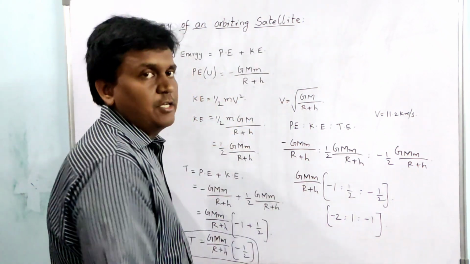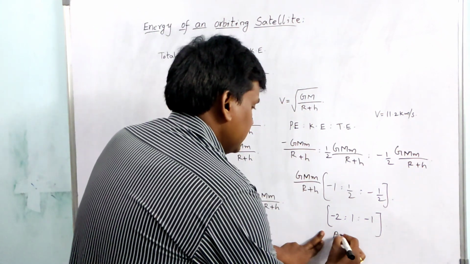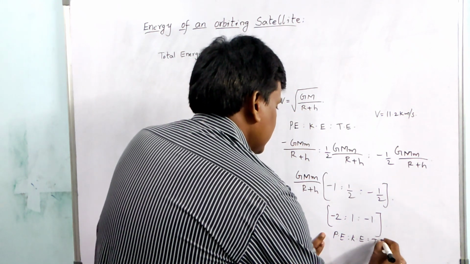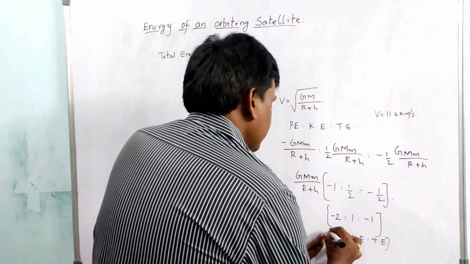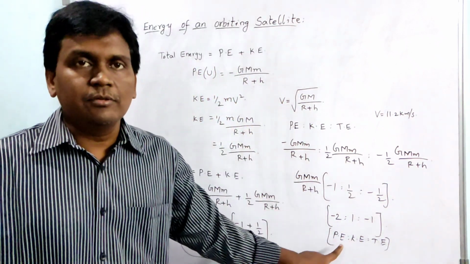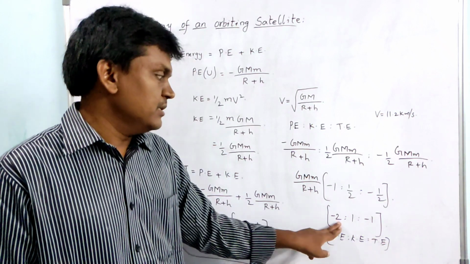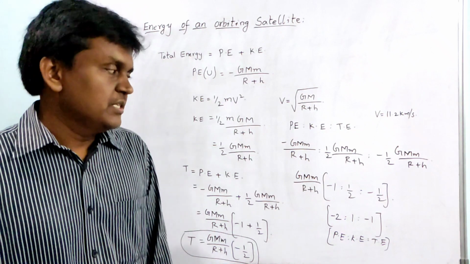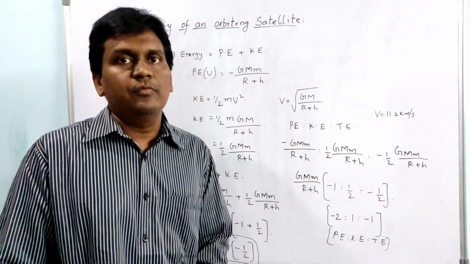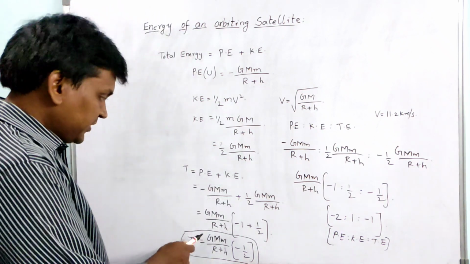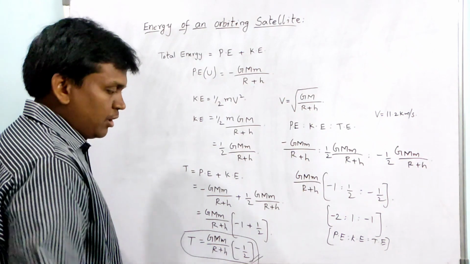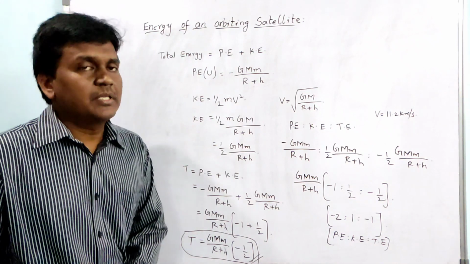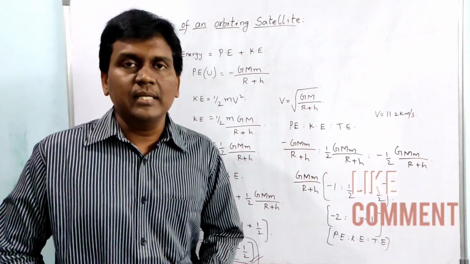So the ratio of potential energy to kinetic energy to total energy is minus 2 is to 1 is to minus 1. This is the ratio of the energies of an orbiting satellite, and this is the total energy of the orbiting satellite around a planet. So this is about the energy of an orbiting satellite.